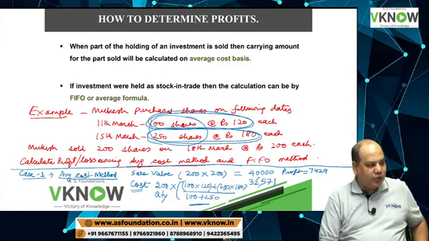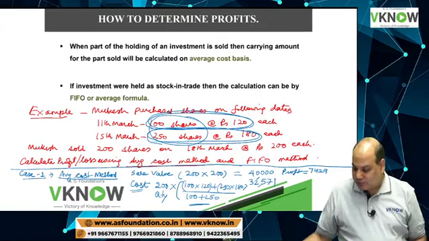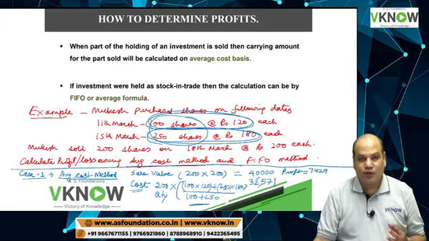A 1 or 2 rupee difference is okay. Right. Now I am going to solve it by FIFO method. FIFO method means first in, first out.